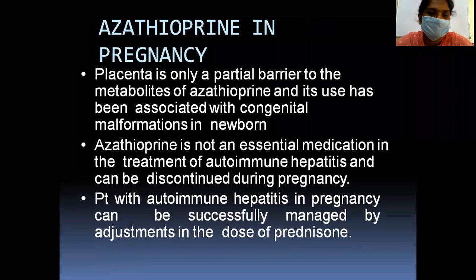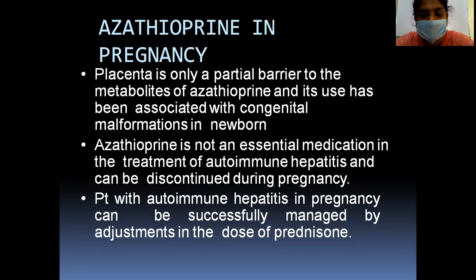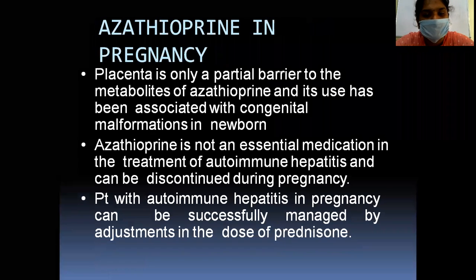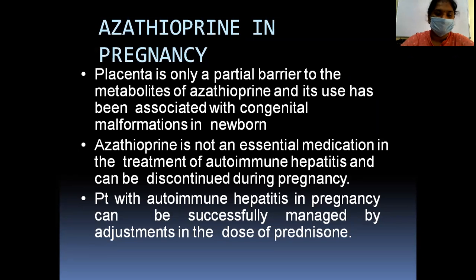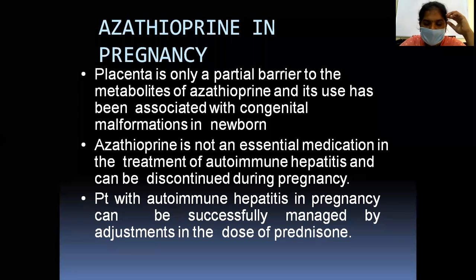Azathioprine in pregnancy. The placenta is only a partial barrier to the metabolites of azathioprine, and its use has been associated with congenital malformations in the newborn. So azathioprine is not an essential medication in the treatment of autoimmune hepatitis and can be discontinued during pregnancy. So successfully in pregnancies, autoimmune hepatitis is managed by prednisone.